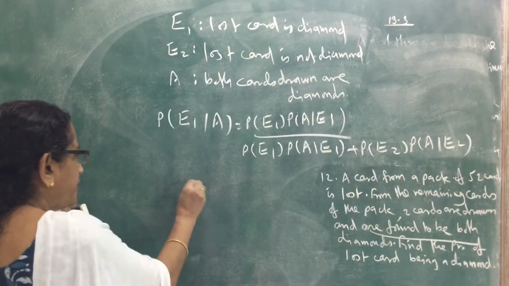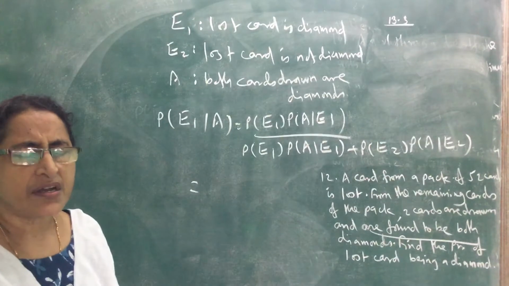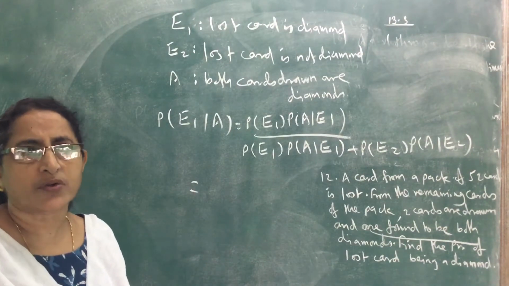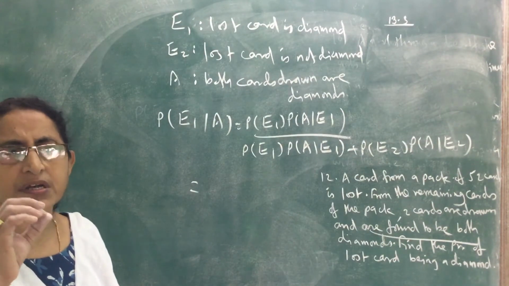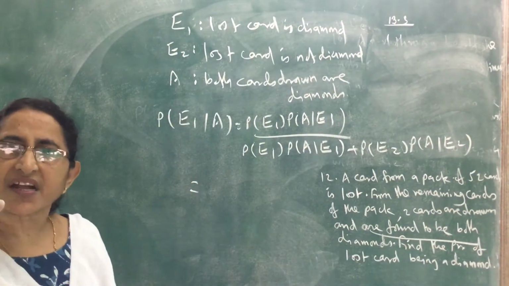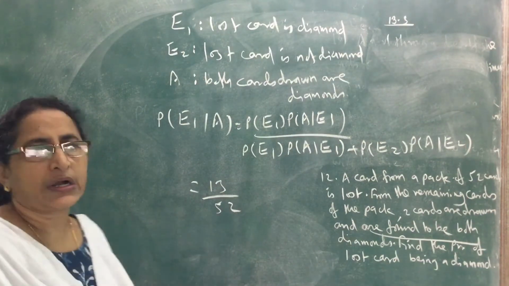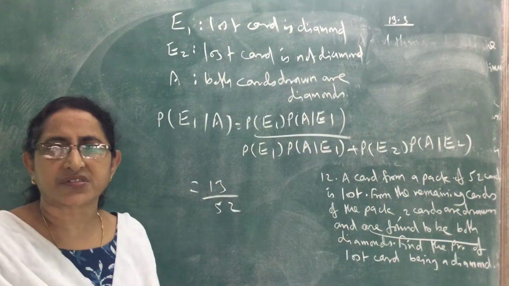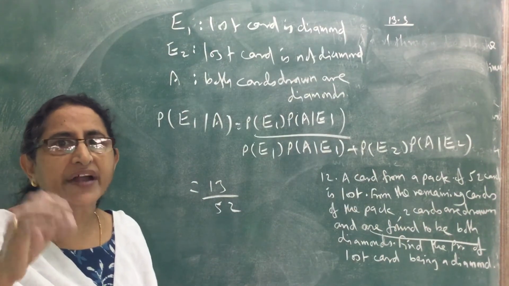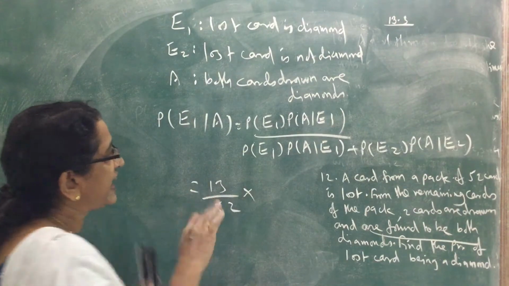Now what is the probability of E1? The probability that the lost card is a diamond. From 52 cards, 1 card is lost. In the pack there are 13 diamonds, so 13 divided by 52. That is 13 by 52 into probability of A given E1.